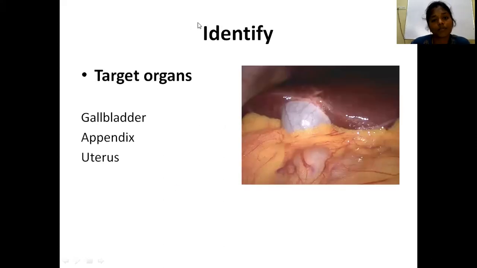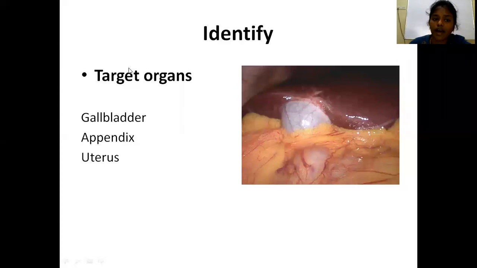And the other principle is identify. The first one is insufflate, next visualize, next identify. What to identify? As soon as you place your laparoscope inside the abdomen, after creating pneumoperitoneum, you have to do diagnostic laparoscopy first. Next, you have to go for the target organs.